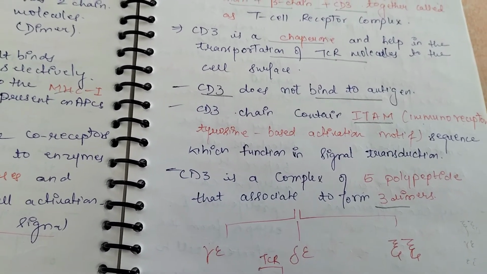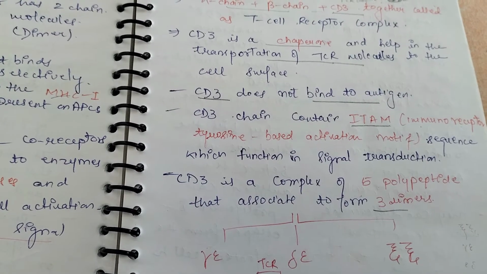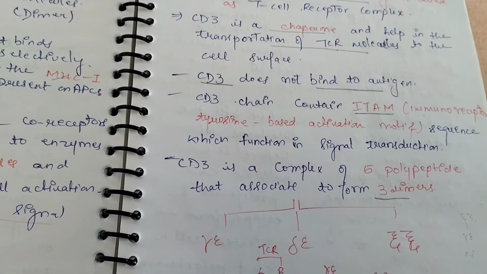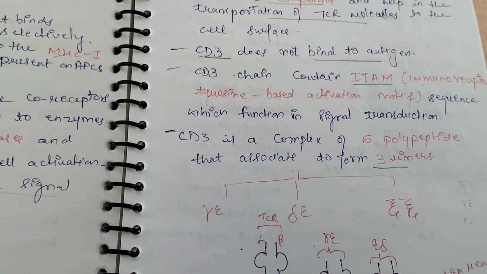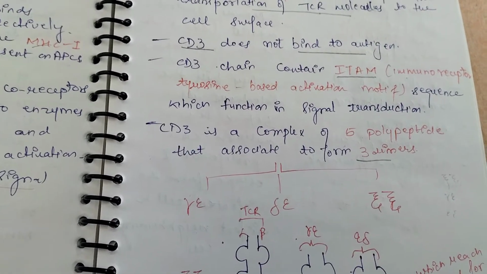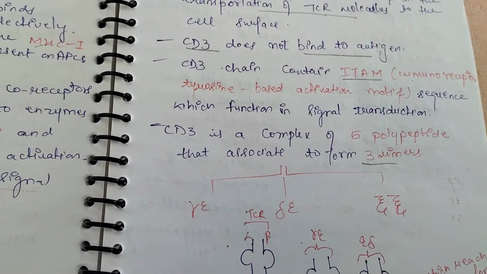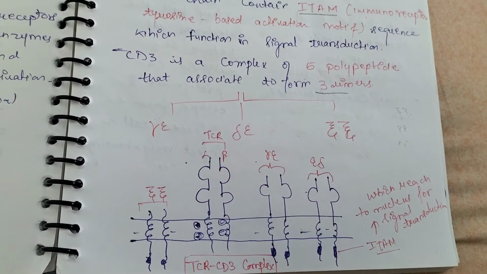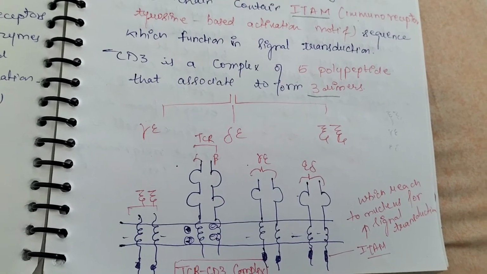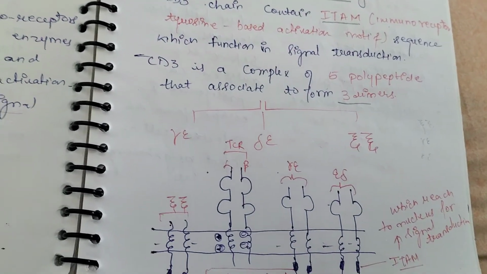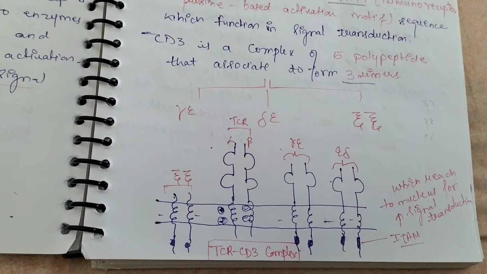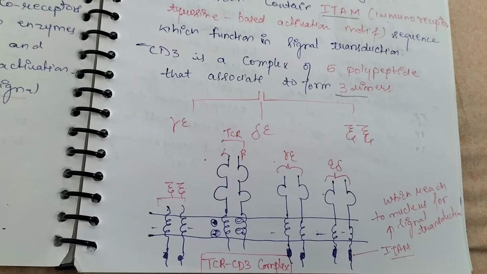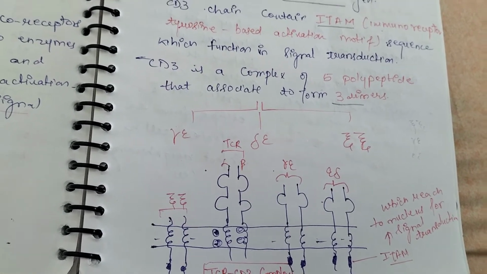Here CD3 is a complex of 5 polypeptides that associate to form 3 dimers: gamma and epsilon, delta and epsilon, zeta and zeta. We can see here that these ITAMs are present as intracellular segments which reach to the nucleus for signal transduction. These are seen in this diagram of the T cell receptor CD3 complex.